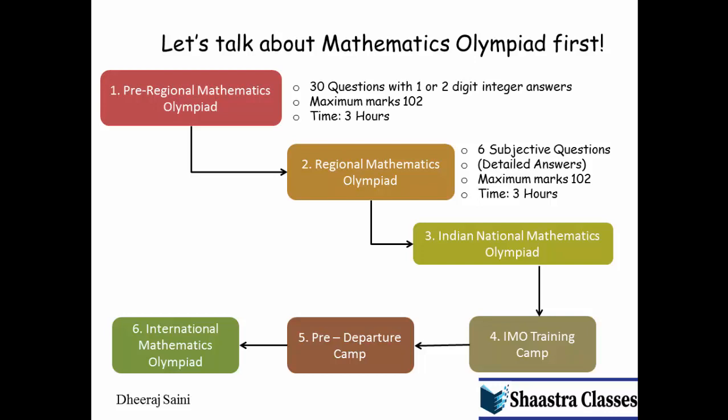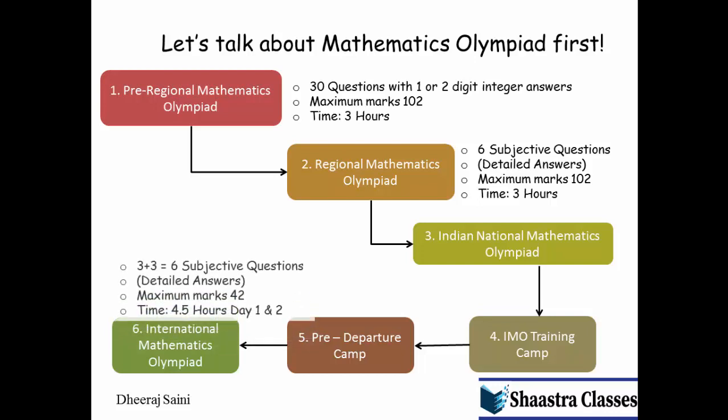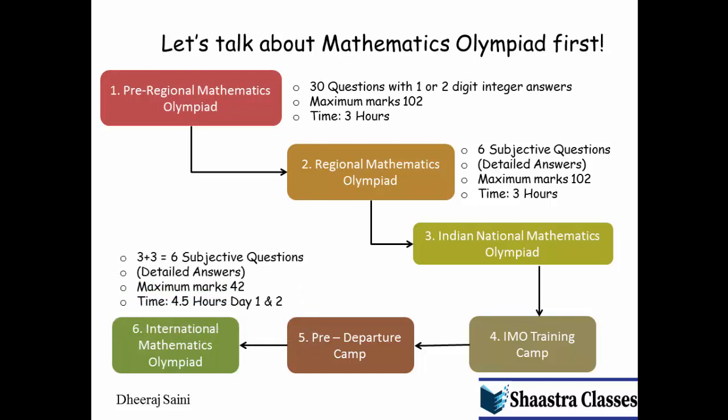So let's talk about International Olympiad a little bit more. So in International Mathematics Olympiad, we will also have 6 subjective questions for which you have to give detailed answers. Maximum marks here is 42, and one interesting point here is that the 6 questions are divided into 3 plus 3. That is, you have 2 days, day 1 and day 2. So the examination will be conducted on 2 days.